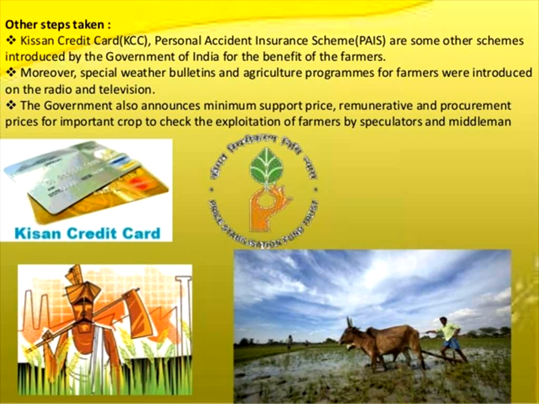There is an agriculture department, a separate Ministry of Agriculture in the central government, and state governments also have a separate ministry for the development of agriculture.